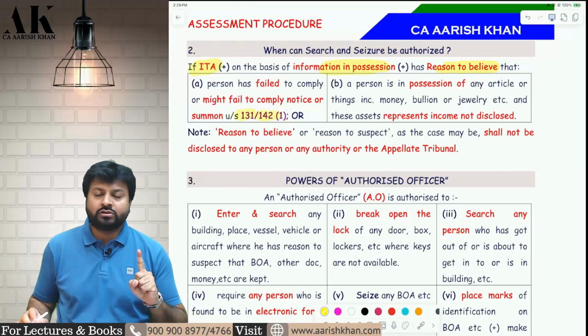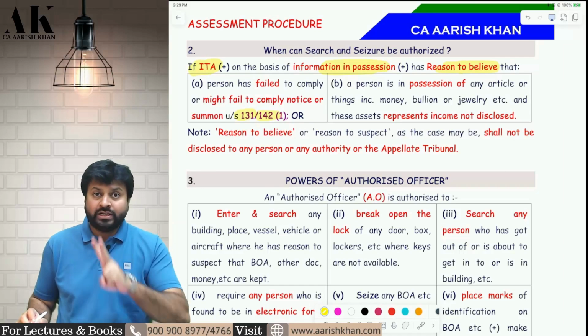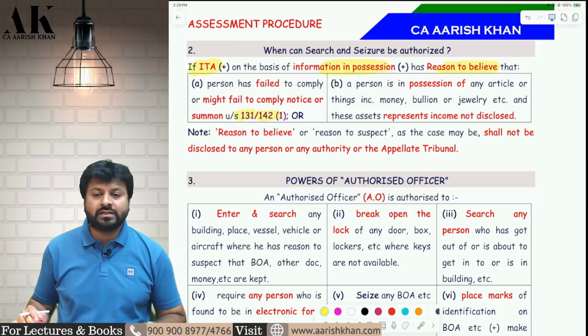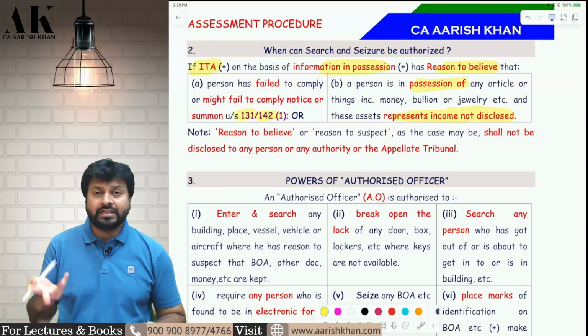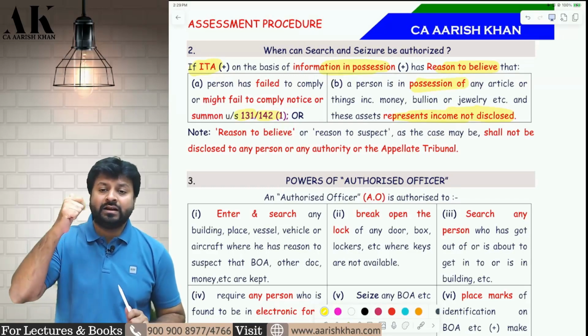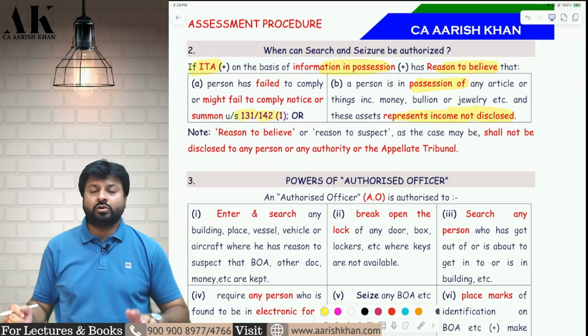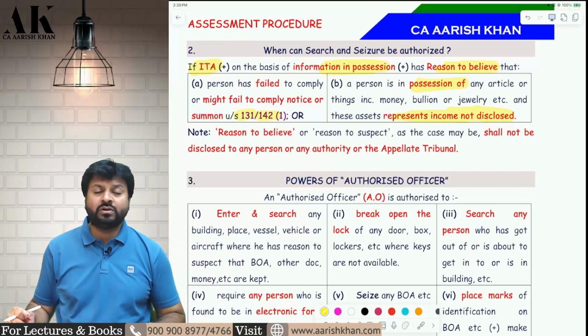So I have told you earlier also, if you do not comply with a summon under 131, there can be a search and seizure warrant against you. Or if you don't comply with a 142(1) notice, there can be a search and seizure against you. And one more big reason because of which search and seizure can be there against you is that you are in possession of undisclosed items. You are in possession of undisclosed article, money, bullion, jewelry, other valuable article. All of them are undisclosed. So if you are in possession of undisclosed articles, undisclosed money, undisclosed bullion, jewelry, other valuable article, in short black money, a search and seizure warrant can be issued against you.